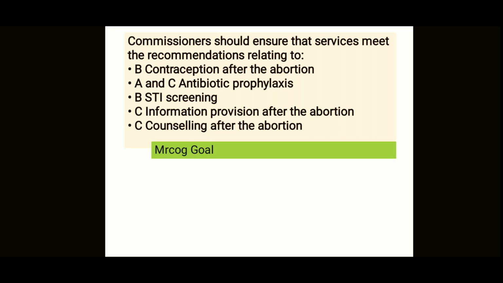For B again, do STI screening. Basically STI screening and contraception are to be given for all of them, but specifically for C, you inform about provision after the abortion and counsel patients undergoing an elective abortion under clause C. All these things are important, giving antibiotic prophylaxis and STI screening for all of them.